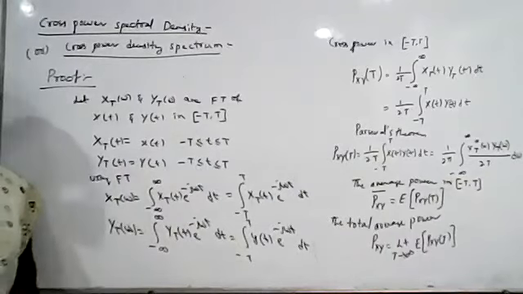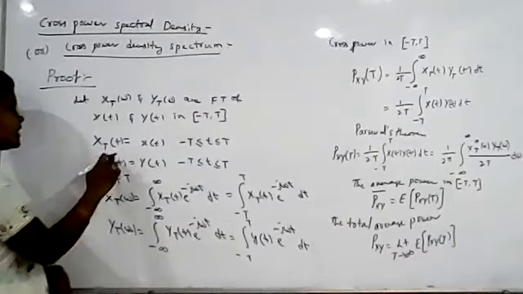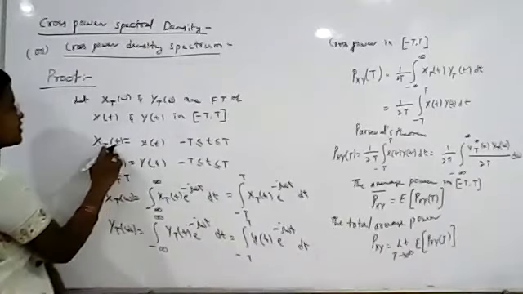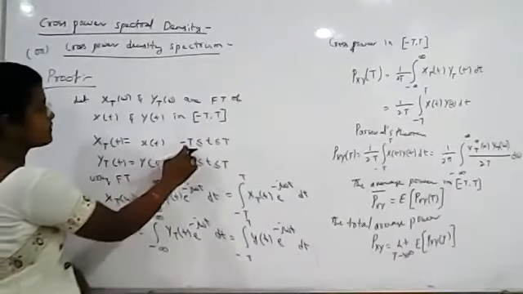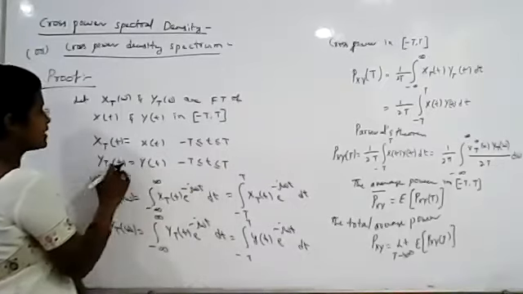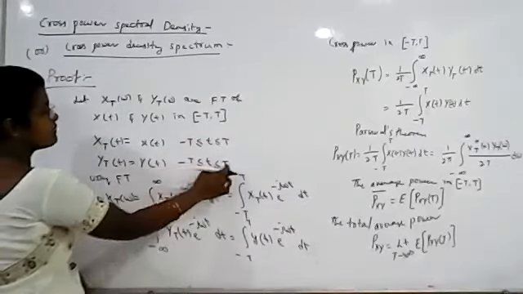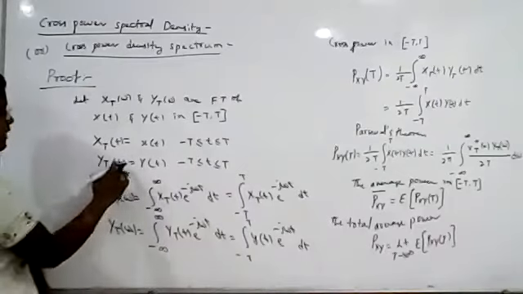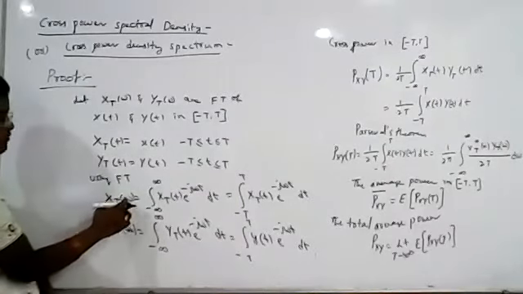In these two random processes, we define x_T(t) and y_T(t). x_T(t) is equal to x(t) in the interval minus T to plus T. y_T(t) is equal to y(t) in the interval minus T to plus T. So applying the Fourier transform, we get X_T(omega).